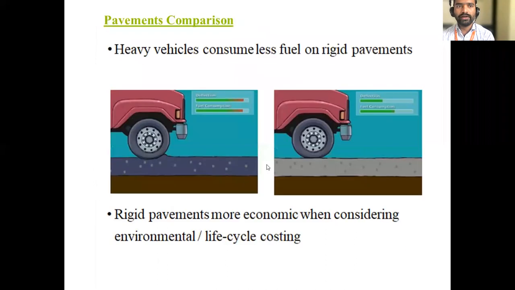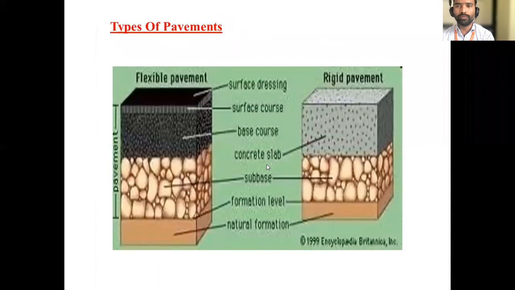Those are the classifications of roads. And there are two types of pavement: flexible pavement and rigid pavement. What are the elements of flexible pavement?